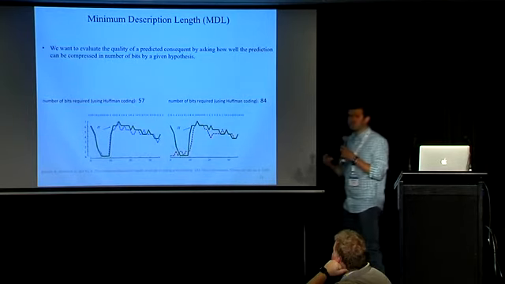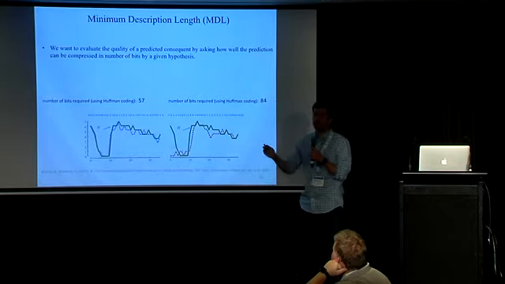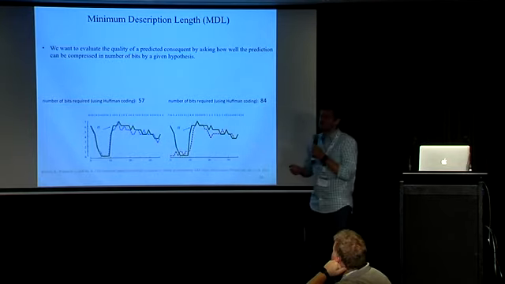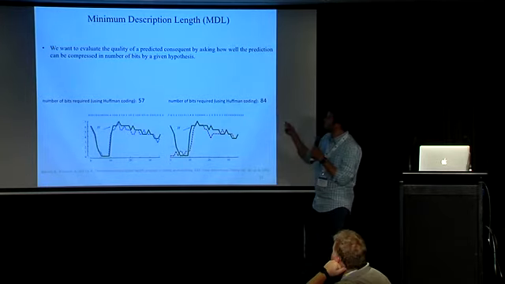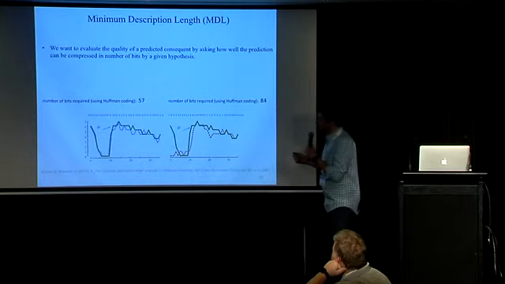Let's rank the rules. For ranking the rules, we want to see how accurate our prediction was, how accurate the consequent was. So we have to use a kind of distance measure. Here we propose minimum description length. So we're going to use MDL in this case. Let me explain to you.